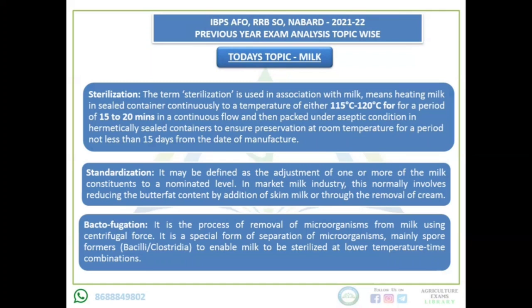Now is standardization. There are many constituents present in the milk, but every constituent should be maintained at a proper level, or at a nominated level. This is the adjustment of the constituents of the milk. In the milk industry, this is generally done to reduce the butter fat content. To reduce the butter fat content, you can either add skim milk, because its fat content is very low, or remove the cream. That is known as standardization.